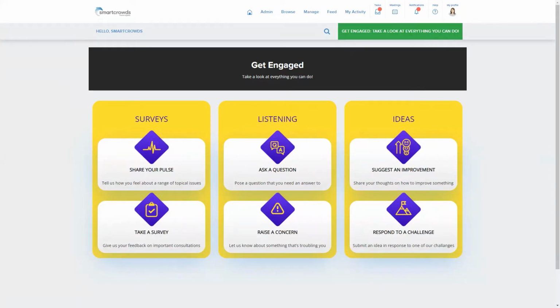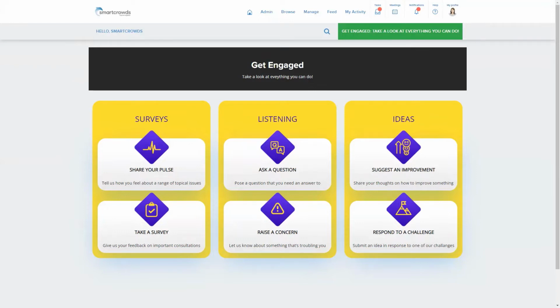This is the landing page for a standard user of smartcrowds. Share a pulse and take a survey make up the survey offering from smartcrowds. This allows organizations to reach out and ask questions of their staff, customers, or supply chain. Ask a question and raise a concern are part of smartcrowds listening, an always-on means for your employees to be able to reach out to others in the organization when they need help.